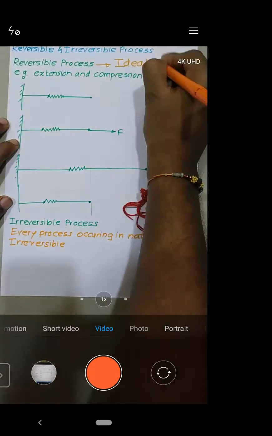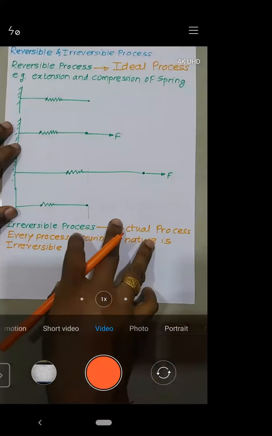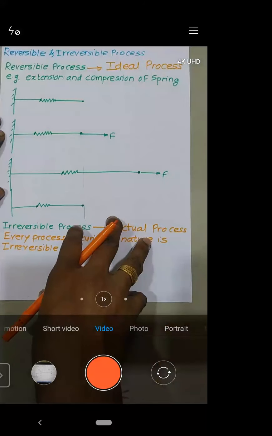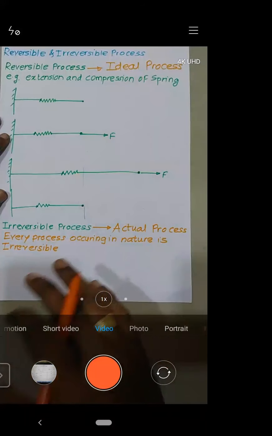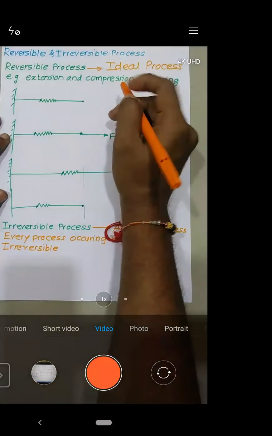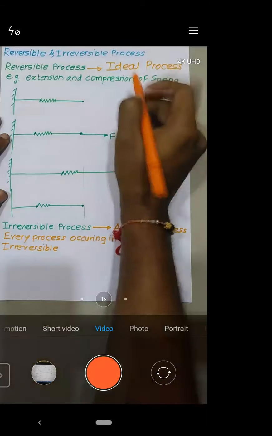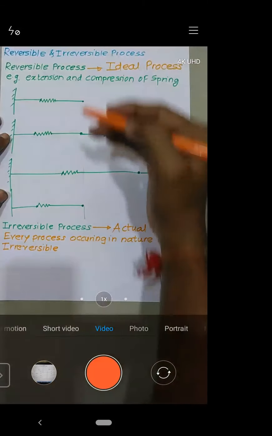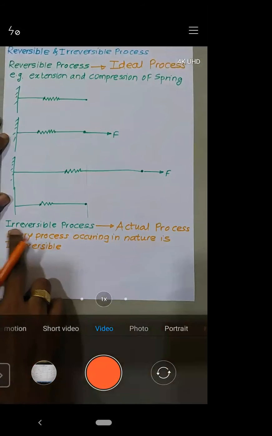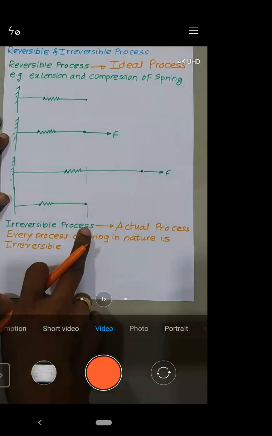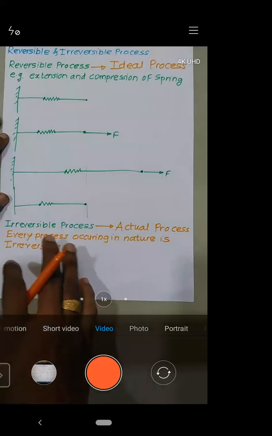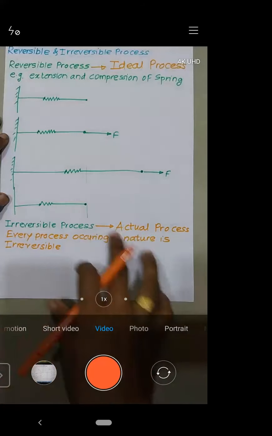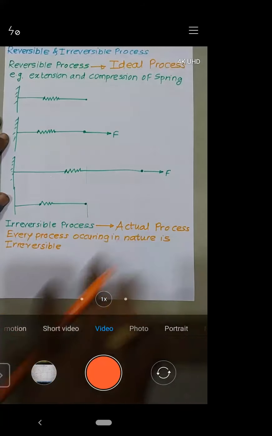There is a difference between ideal and actual. You are not able to achieve the ideal process, but you can move close to the ideal process. I repeat, it is impossible to achieve the ideal process, but you can move close to it. So every process which occurs in nature is irreversible, and all irreversible processes are actual processes, right?